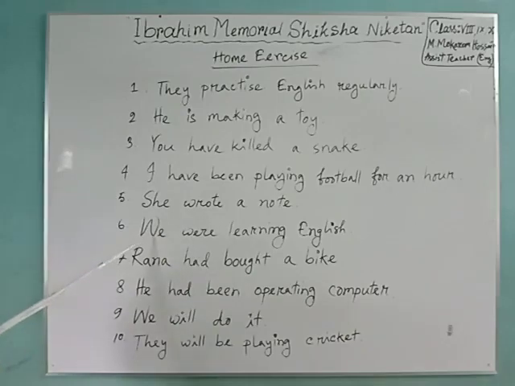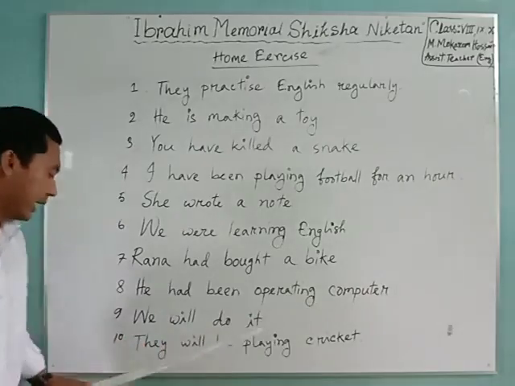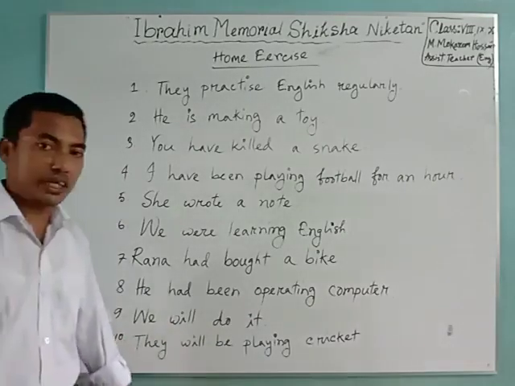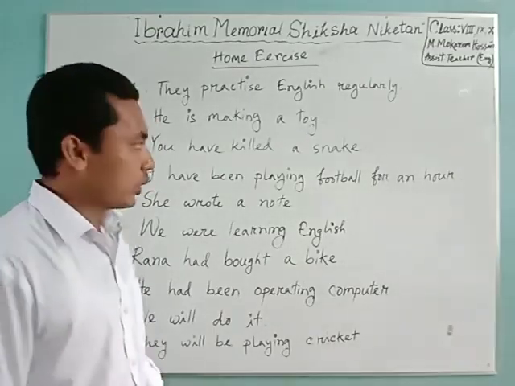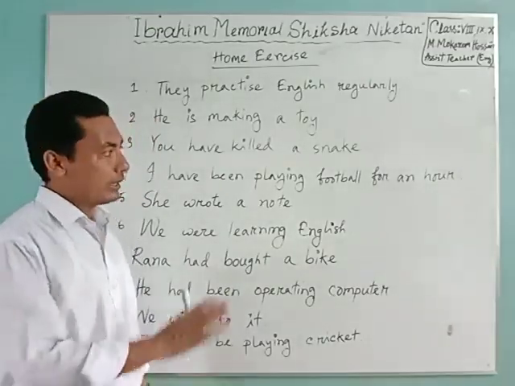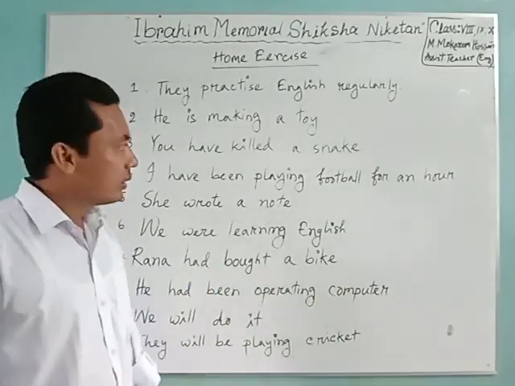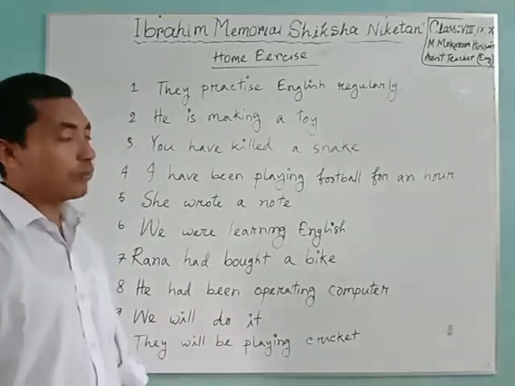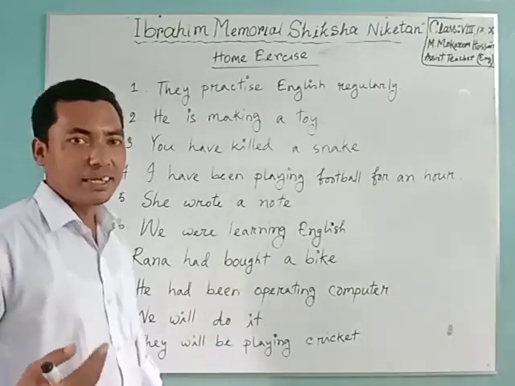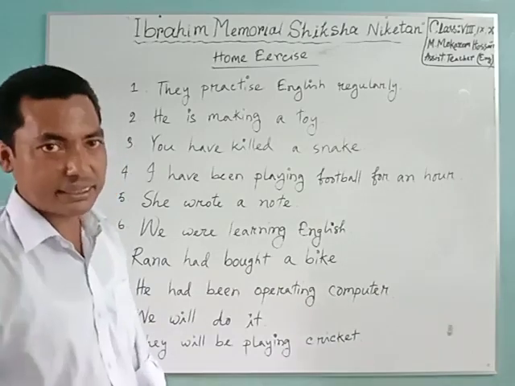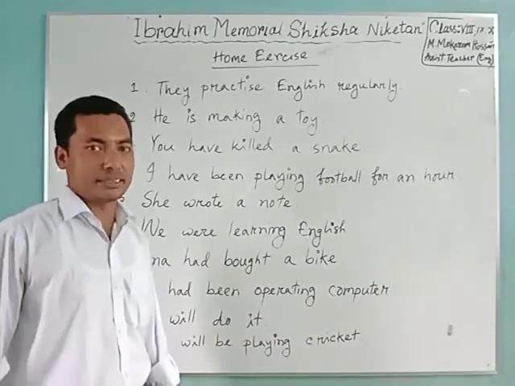Number 6, past continuous tense, number 7 past perfect tense, number 8 past perfect continuous tense, number 9 future indefinite tense, then future continuous tense. And all these sentences you can solve following only 2 rules: the rule of continuous tenses and the rule of non-continuous tenses.